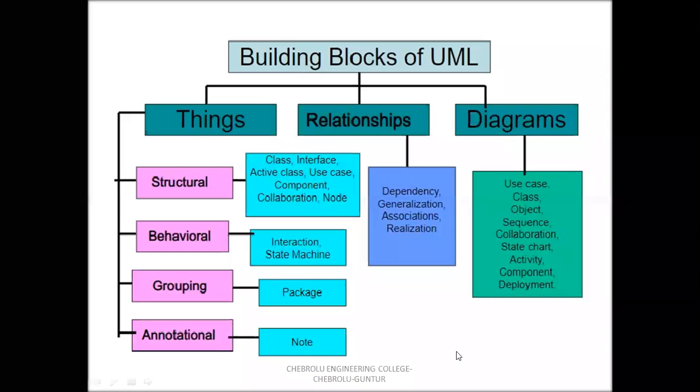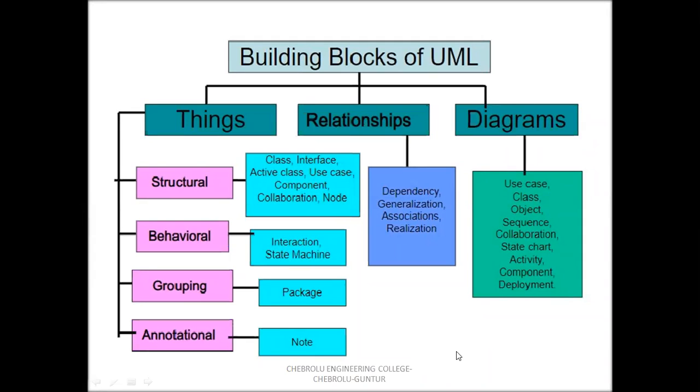The next one is behavioral things. Behavioral things represent the verbs of the system, and they also represent the behavior of the system. Behavior means how objects communicate, how a message is sent from one object to another object, and the status of each object. The status of each object is represented by a state machine. The interaction represents how messages transfer from one object to another object.